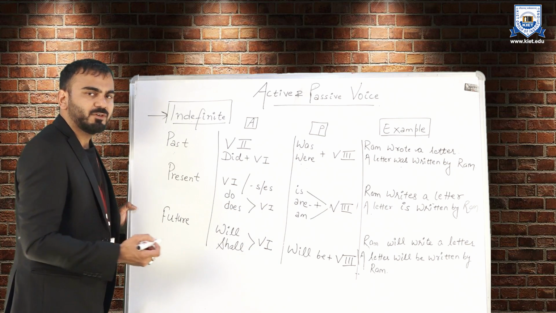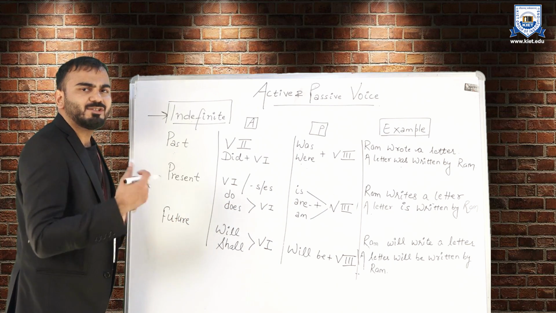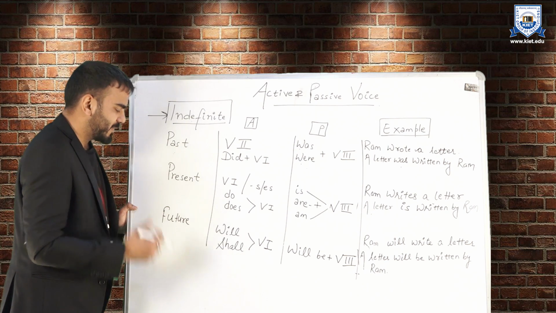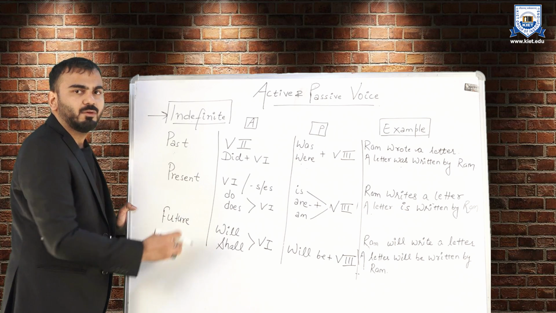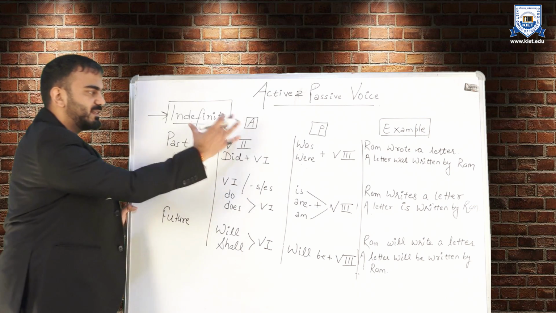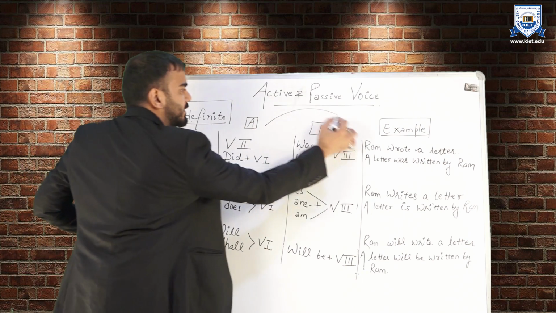And in terms of helping verb, we use do and does. I don't know anything. My friend doesn't know anything. For future indefinite, we have will, shall with the first form of verb. I shall go to Delhi tomorrow. So this is the active side. Now let us understand the conversion.